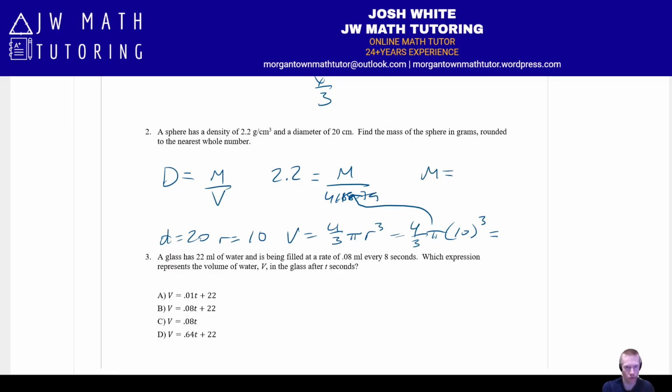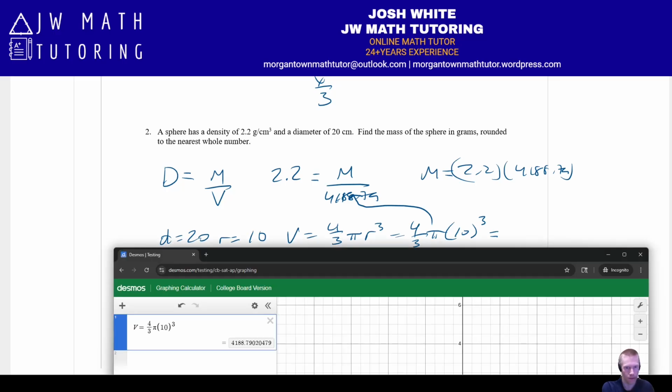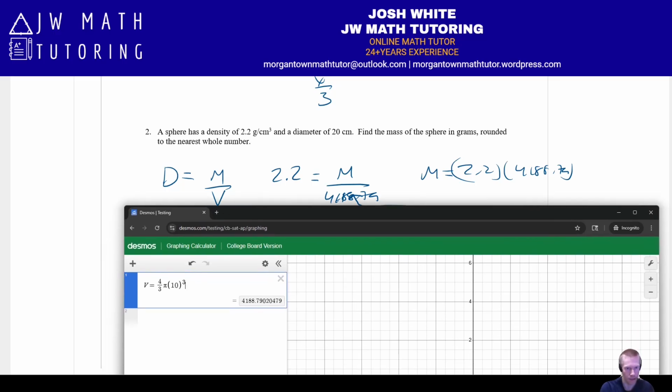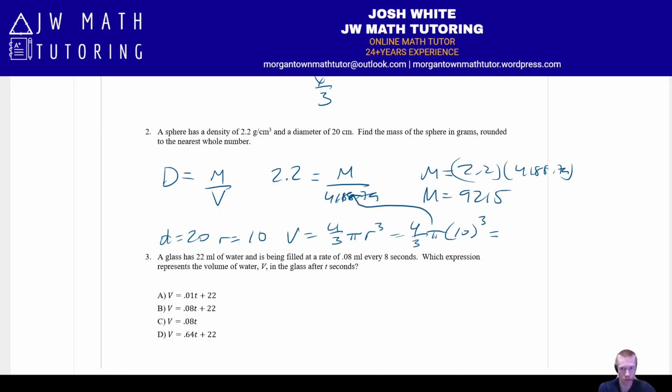Notice that the mass is just going to be the density, the 2.2, times the volume, the 4188.79. So all I have to do now is go back to Desmos and multiply 2.2 times v. All right, now this question says to round it to the nearest whole number, so our answer would be 9215. Okay, so the mass would be 9,215 grams. You don't have to input the unit, but 9215 is what you would report as your answer.